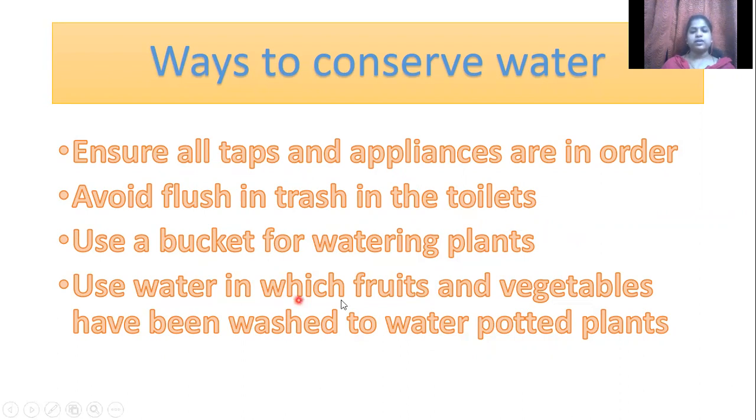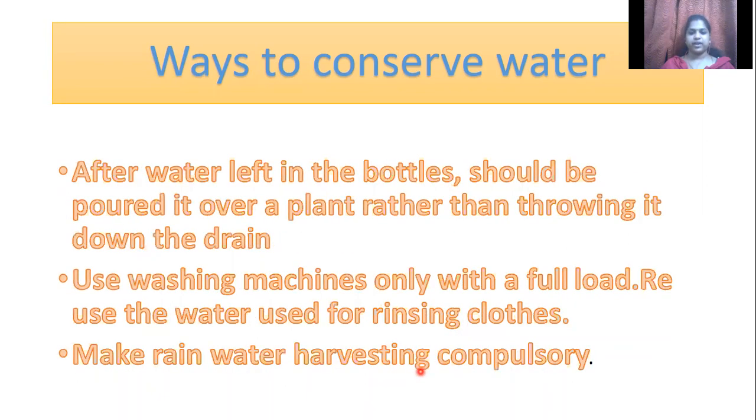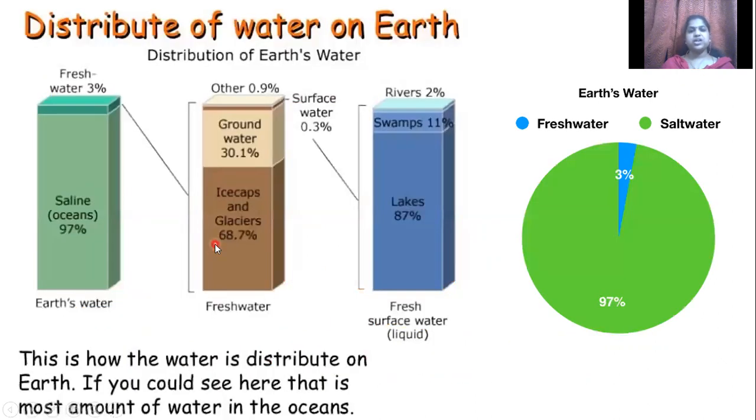Use the water in which fruits and vegetables have been washed to water potted plants. You wash vegetables, right? You can use the same water to pour there. Water left in the bottle should be poured into a plant rather than thrown down the drain. Use the washing machine only with a full load. Reuse the water used for rinsing clothes. Make rainwater harvesting compulsory.